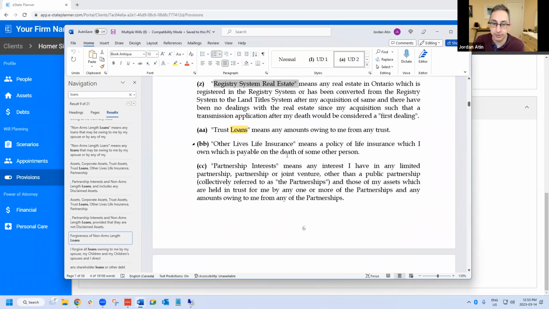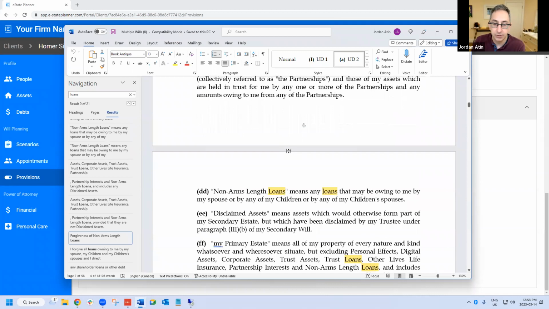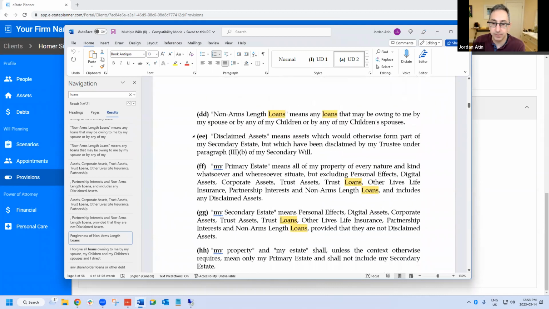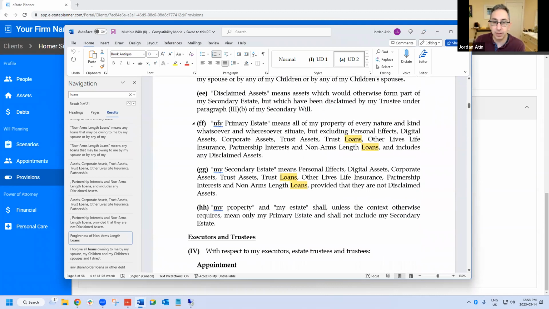So the life insured is somebody else. So that's what we've got there. And of course, the definitions of the sections of the different estates automatically catch all of those definitions, so you don't have to worry that one's not covered.